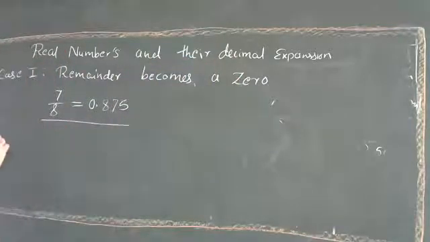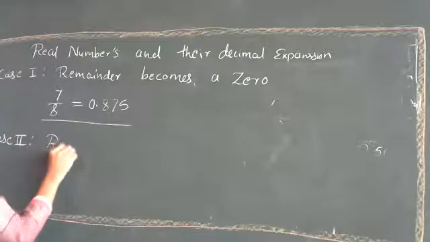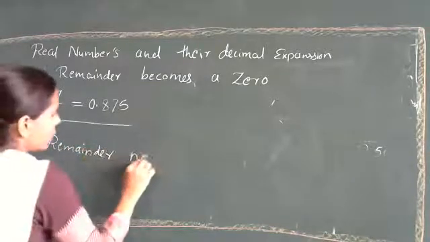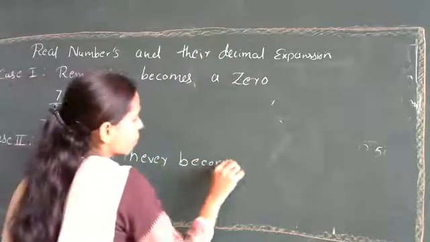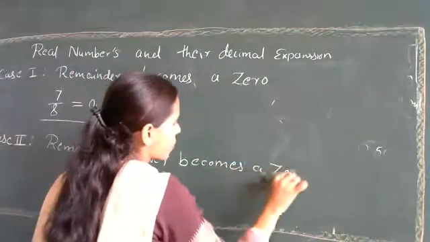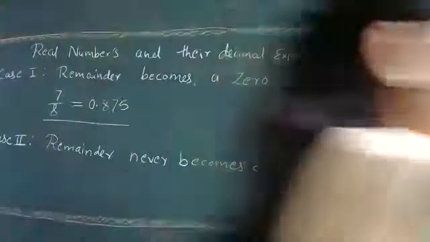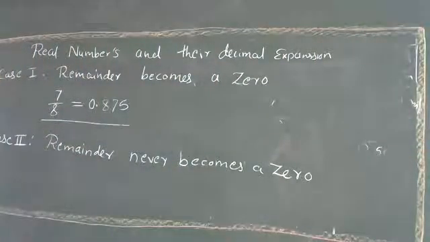Then case 2 we will see: remainder never becomes a 0. For which example? First or third? Both, right. First and third.